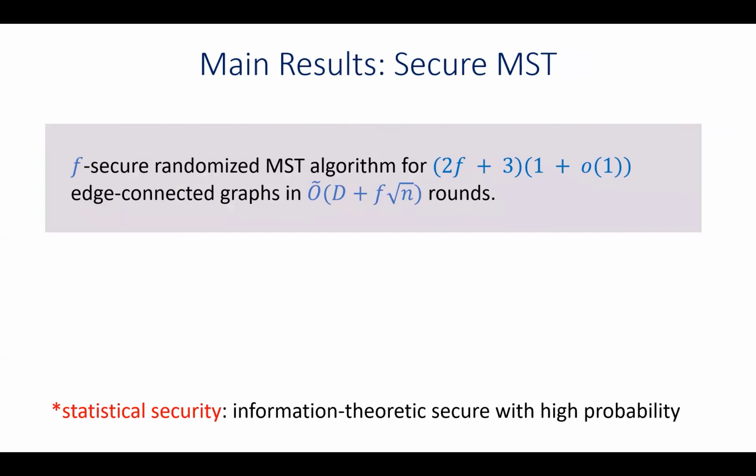For this problem, we gave an f-secure randomized algorithm for graphs that are order-f edge connected, with round complexity that is approximately D plus f square root n rounds. The Õ hides polylogarithmic factors in n. The security notion that we gain here is statistical security, meaning that the algorithm is secure with high probability. So at least for polylogarithmically many adversarial edges, we get round complexity that nearly matches the non-secure round complexity for this problem.